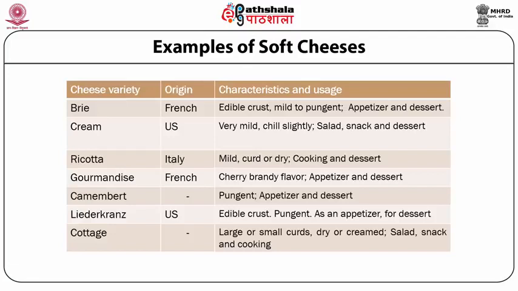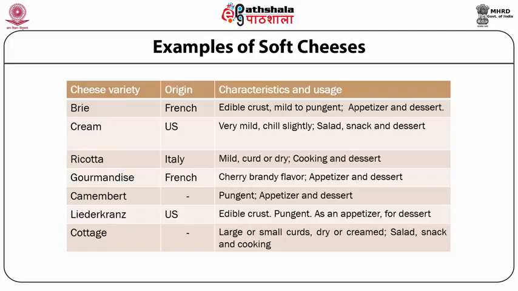If we see some characteristics and usage of these soft varieties of cheese, brie should have an edible crust, mild to pungent flavor, and this particular variety is used both as an appetizer and as a dessert. For the second variety, cream cheese, the characteristics include very mild, chilled slightly, and it finds very good application in salad, in snack foods, as well as in desserts.